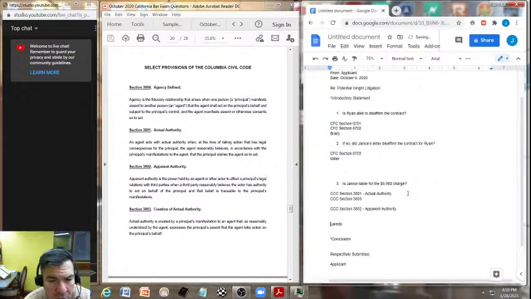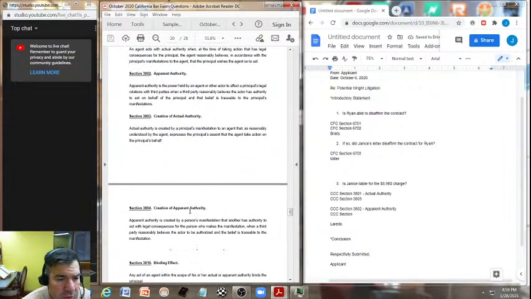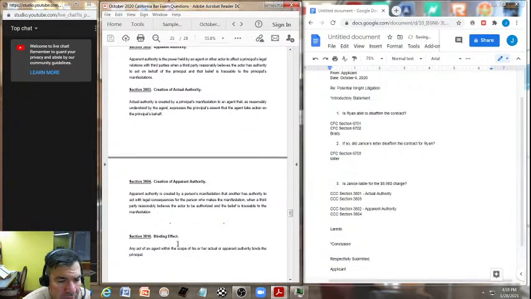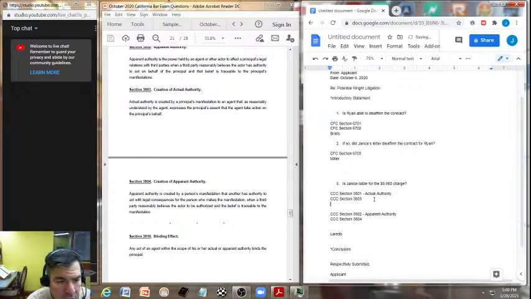Now 3802, remember, goes with Columbia Civil Code section, and down here, right here on the next page, creation of apparent authority, 3804. Okay, and remember too, we want to make sure that the binding effect, the three asterisks here, the new thought aspect, goes with each of these. So right here, we want to put in Columbia Code section 3810.